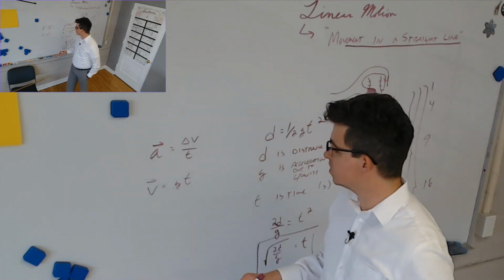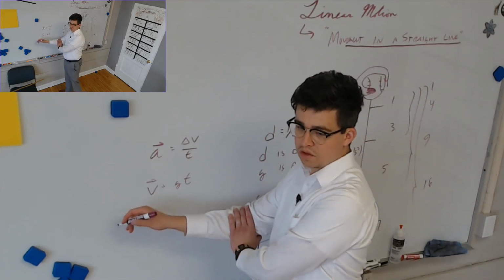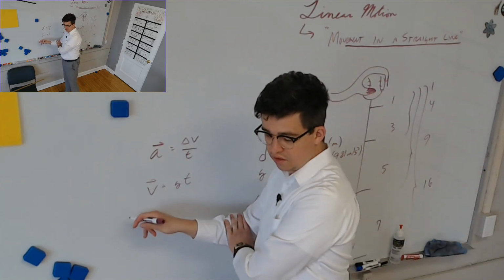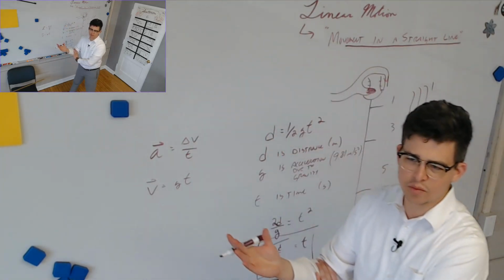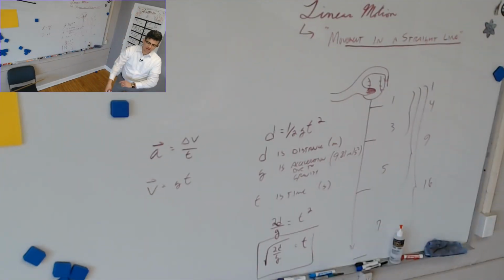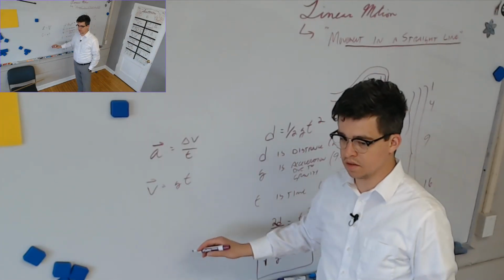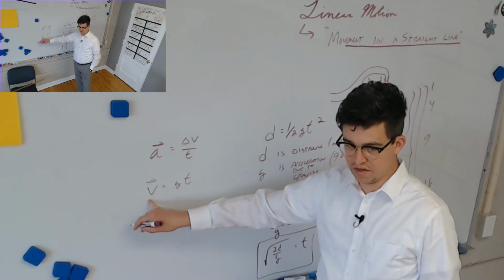The reason the delta goes away, it still is delta v. It's just that we're assuming, since it's in free fall, it started from rest. It would still change in velocity. Let's be clear. It's still change in velocity. If for some reason you're throwing something down, then you have to add the starting velocity to it. It's still change in velocity, but this just makes it easier to express. So delta v, or just v, equals gt.